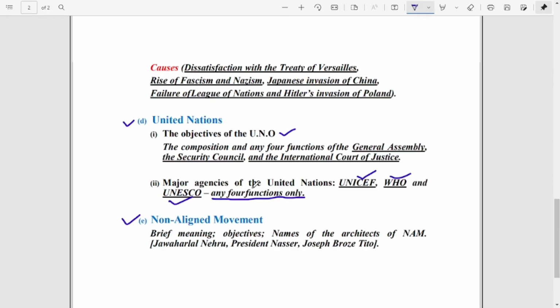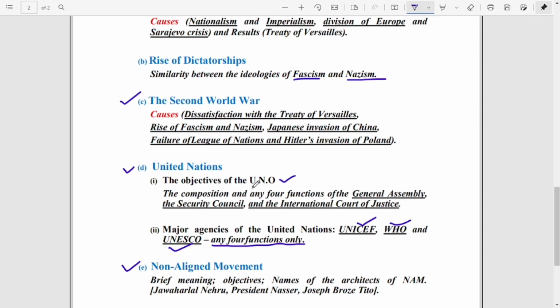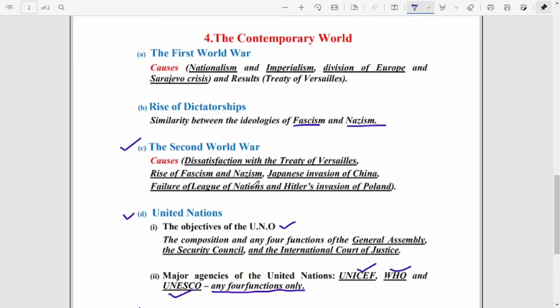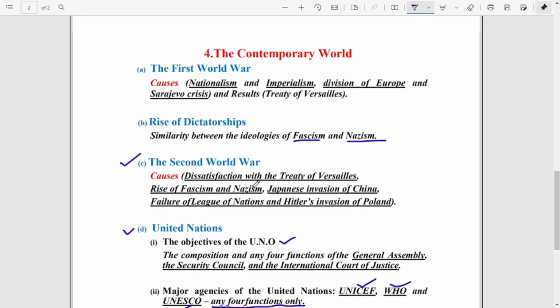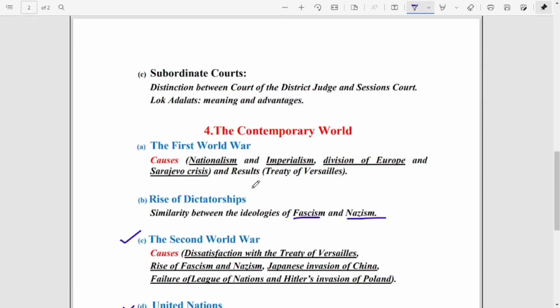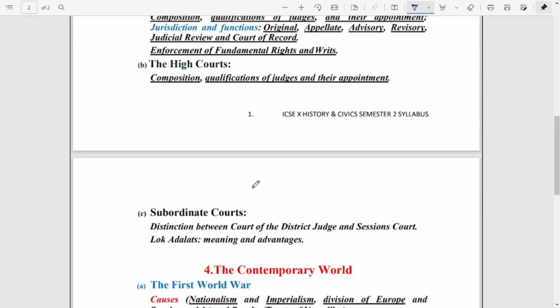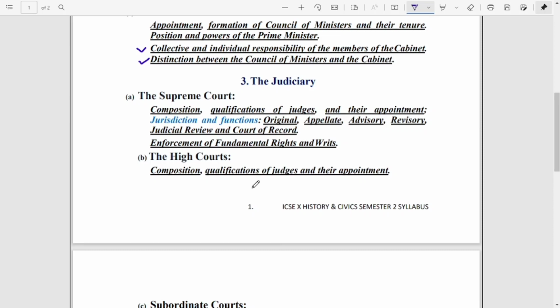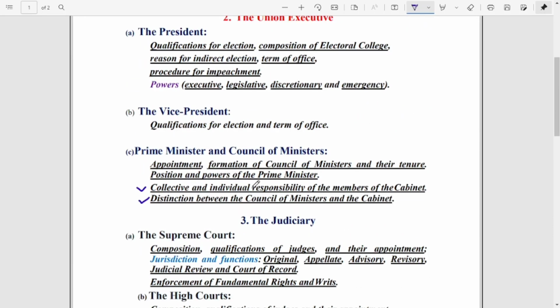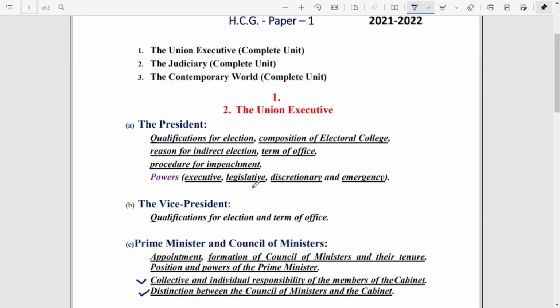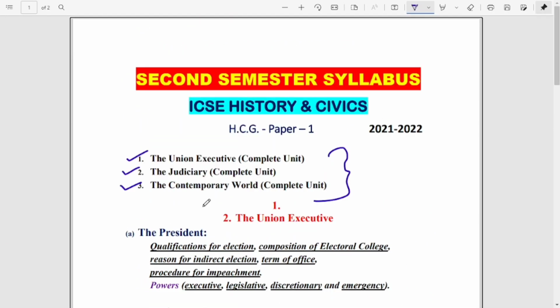So this is all from your second semester syllabus. Hope you all have understood it. Go through it in detail. I will share this copy in the description box, so you can take a printout and go through it and prepare for your second semester. Hope you won't find any confusion. If you still have any queries related to this, you can definitely ask me any time. Only 3 months are left, so start preparing from today.